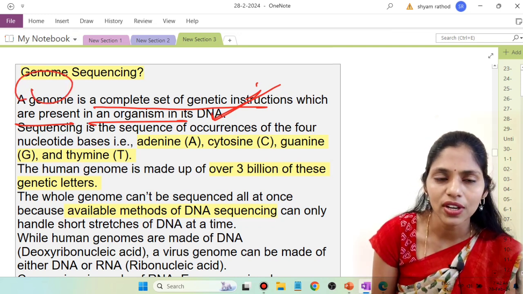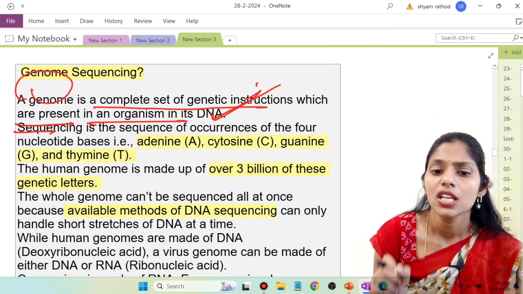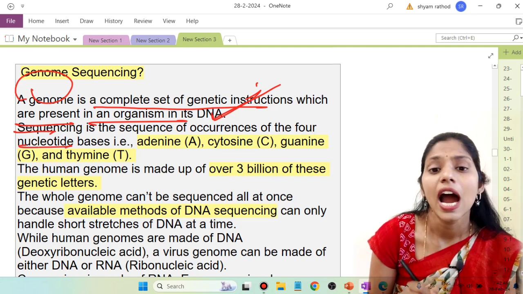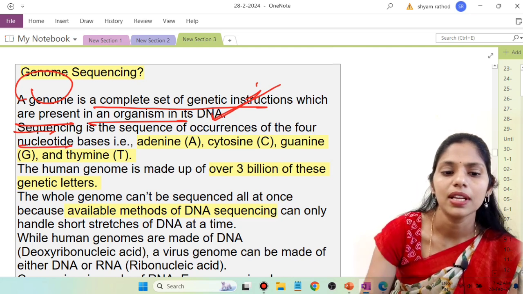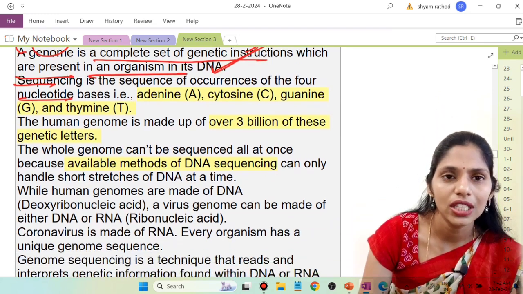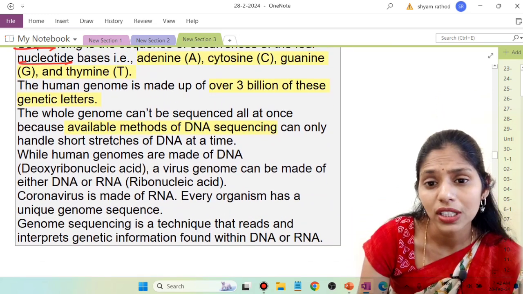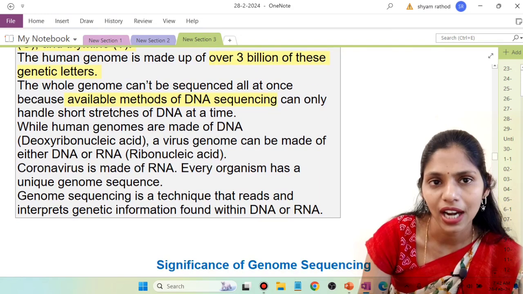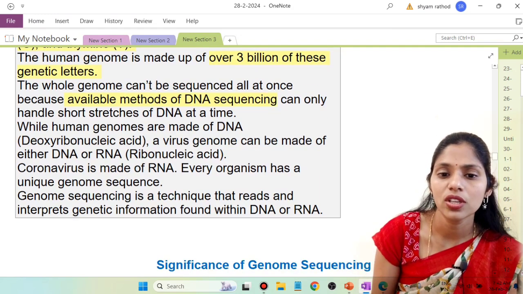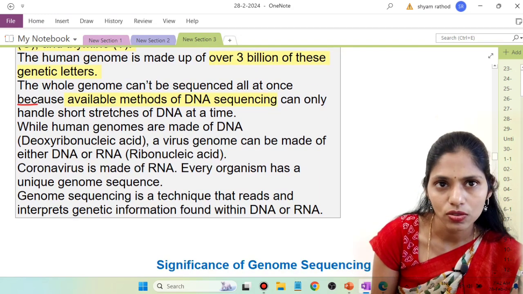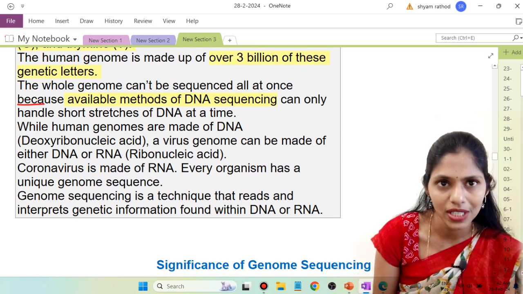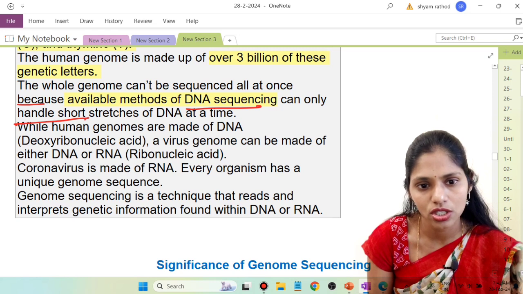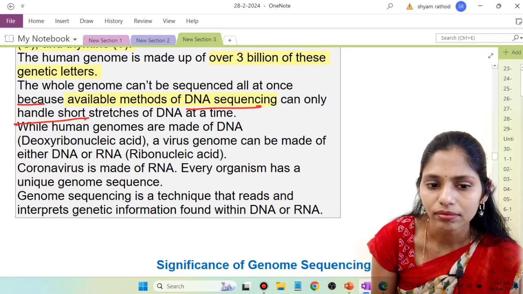So genome sequencing means nothing but the sequence of occurrence of the 4 nucleotide bases, that is adenine, guanine, cytosine, thymine, etc. Okay, so the genome is made up of over 3 billion of these genetic letters, and the whole genome cannot be sequenced all at once because we have different methods of genome sequencing that can only handle short stretches of DNA at a time.